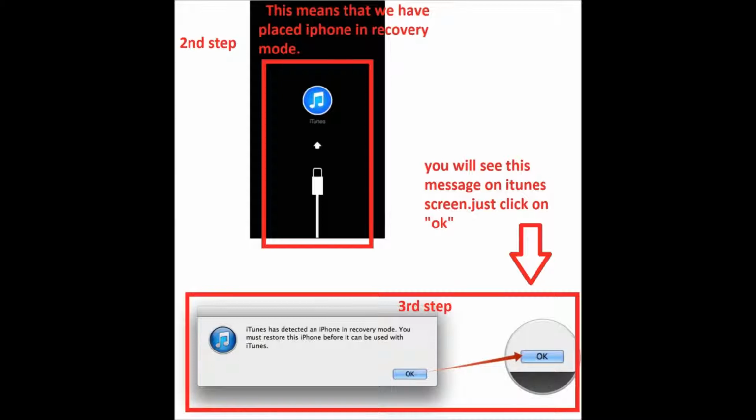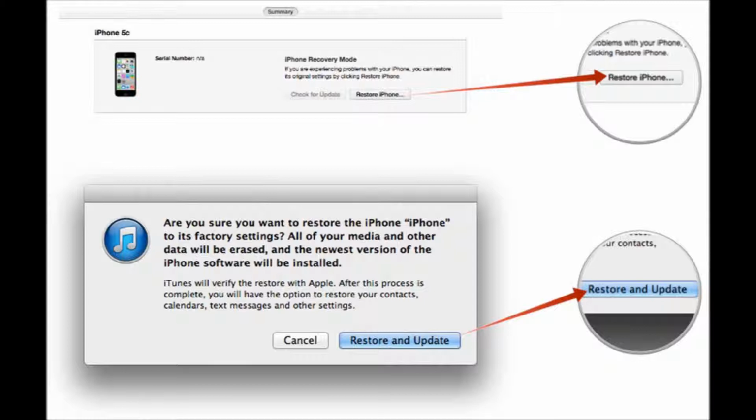Are you able to see that? If you're able to see that, click on OK. Once you click on OK, you will be able to see a message. Are you sure you want to restore the iPhone to its factory settings? All your media or the data will be erased. The new version of iPhone software will be installed. Just click on Restore and Update.